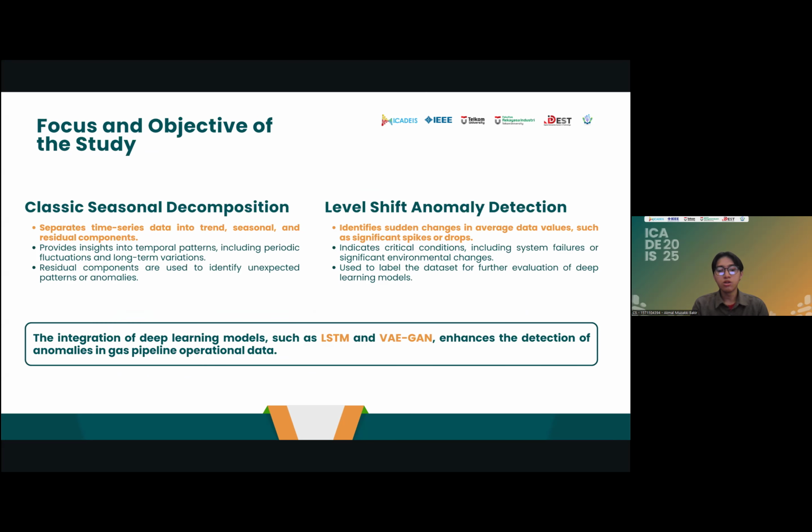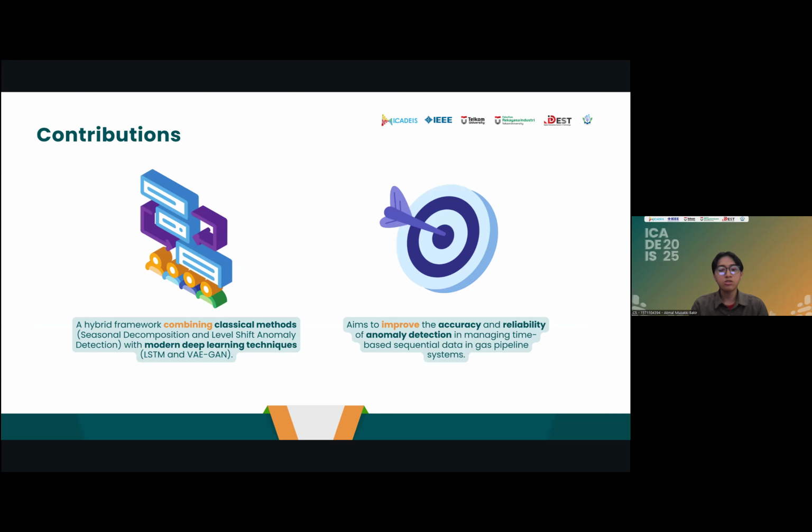So we propose a solution: using classic seasonal decomposition to separate each feature into trend, seasonal, and residual components. Level shift anomaly detection is used to label each component of the dataset features based on sudden changes in the average value of each feature. Then we integrate this with deep learning models such as LSTM and VIGAN for anomaly detection. Our contribution is to combine seasonal decomposition and level shift using a deep learning approach.